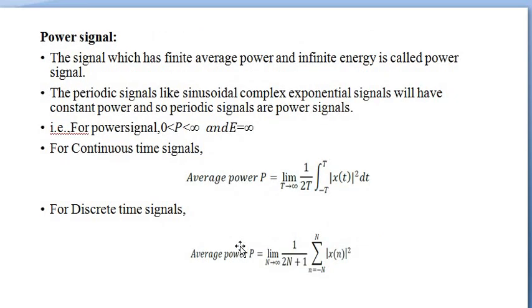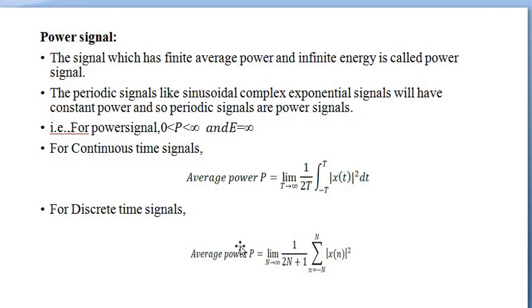Power signal. A signal which has a finite average power and infinite energy is called a power signal. Periodic signals like sinusoidal and complex exponential signals will have constant power, so periodic signals are power signals. For a power signal, the power value is greater than 0 but less than infinity, and the energy value is equal to infinity.